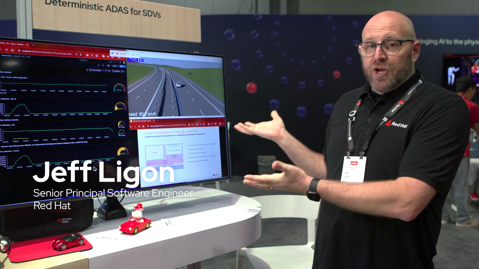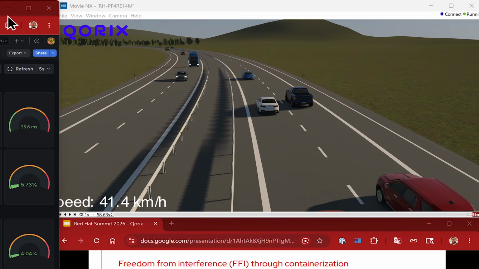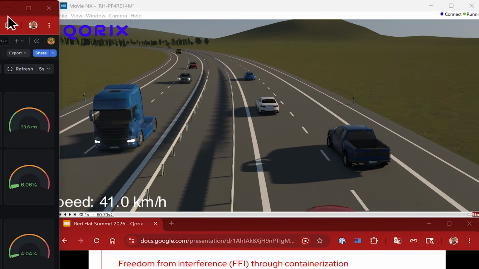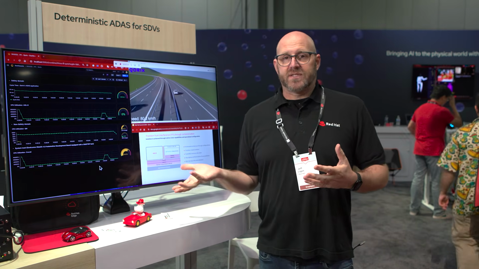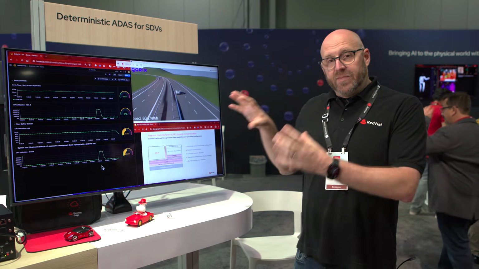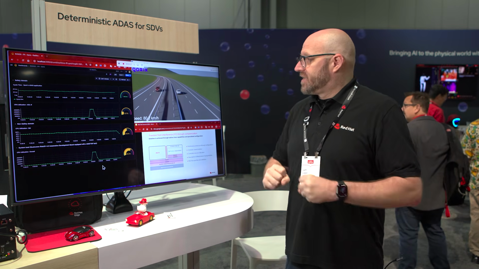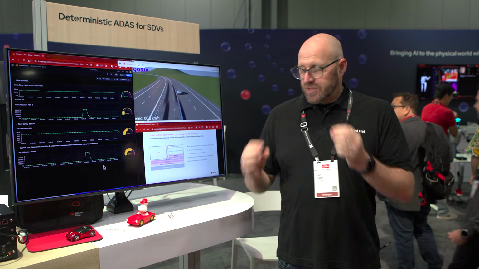Hi, I'm Jeff Ligon with RHIVOS, the Red Hat in-vehicle operating system. Today we're going to show you our demonstration of freedom from interference. We've got a car running around a racetrack, and we want to use the assisted driving, assisted steering process delivered via Quartz performance middleware being simulated in IPG CarMaker. This is a great demonstration of what we can do with Linux that is really new to the industry.